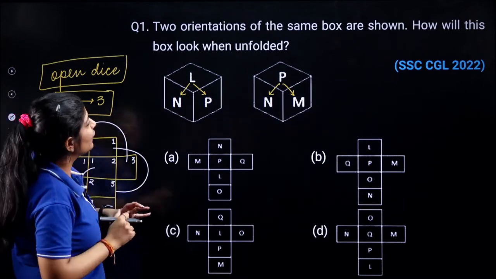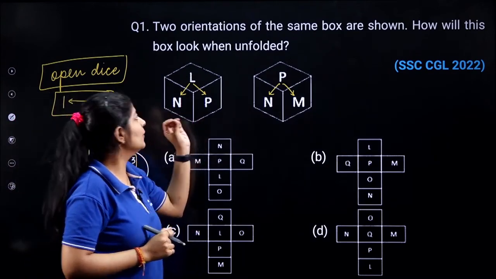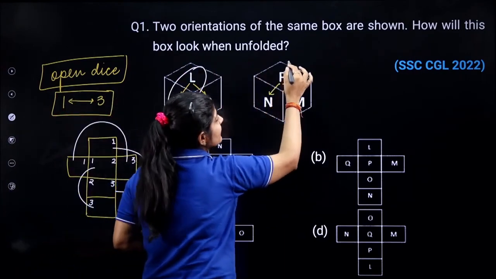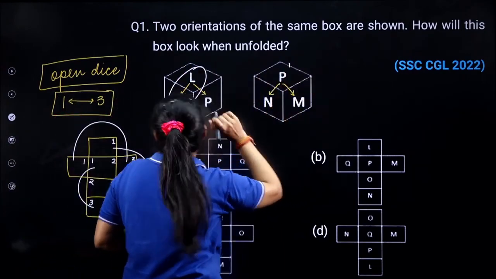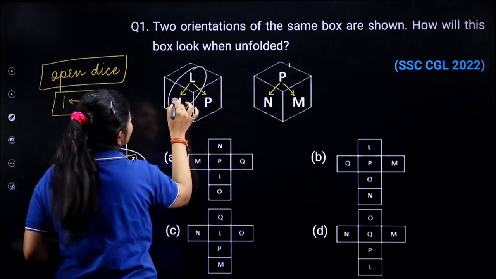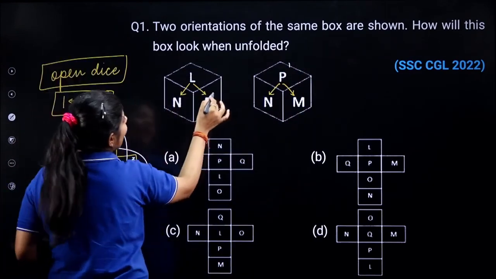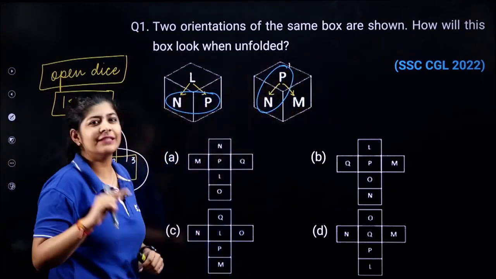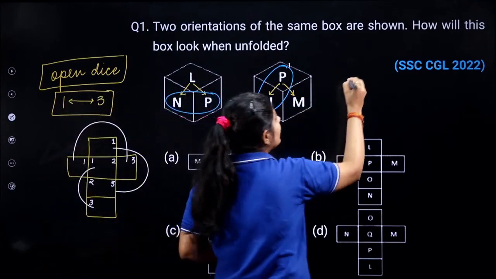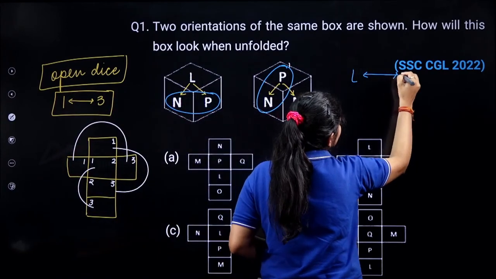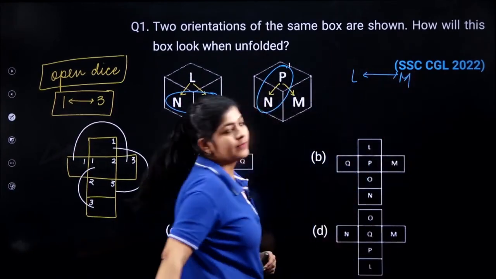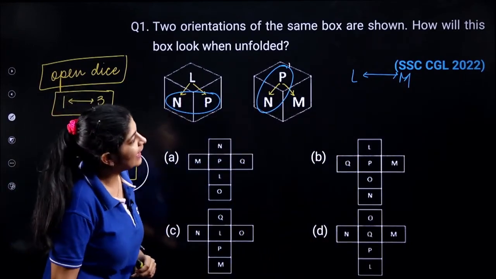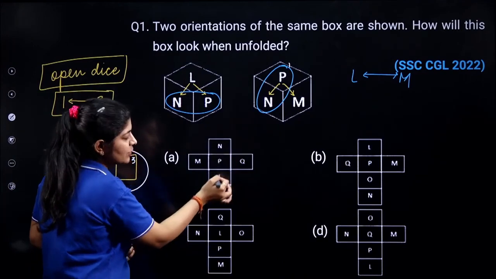So here, if you will notice one thing, we are having NP common. If we are having NP common, then the only confirmed opposite pair that we can say over here is L and M. Do we have that opposite pair in this figure?